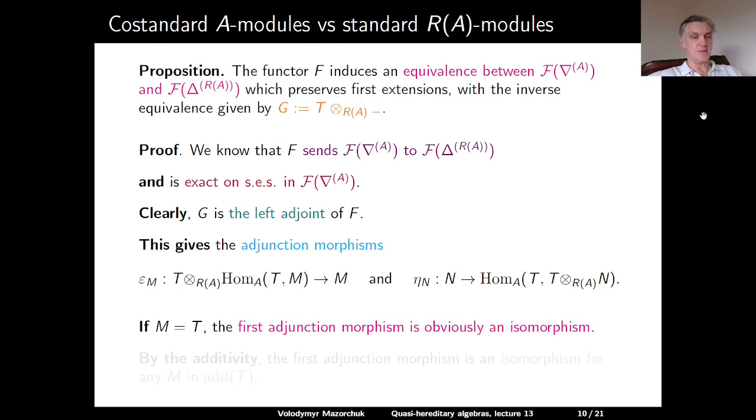If we take as M the characteristic tilting module T, then the first adjunction morphism is obviously an isomorphism, because here we have Hom_A(T, T), which is R(A), so we can move it through the tensor product to get T, which is M. So the first adjunction morphism is an isomorphism if M is equal to T. By the additivity of everything involved, the first adjunction morphism is an isomorphism for any M in the additive closure of T.